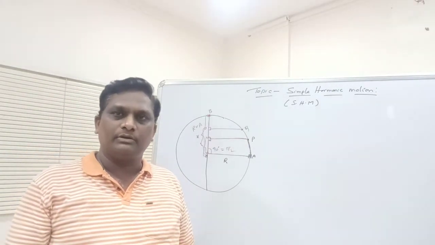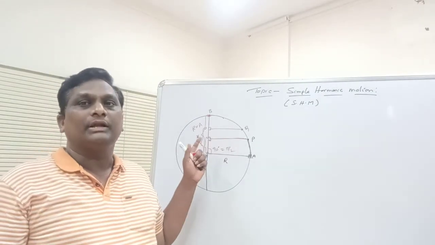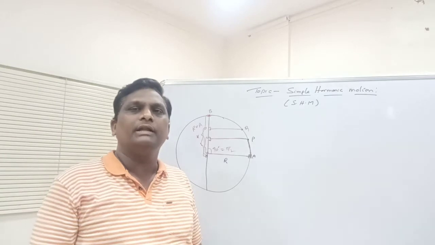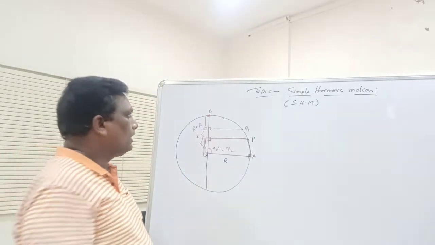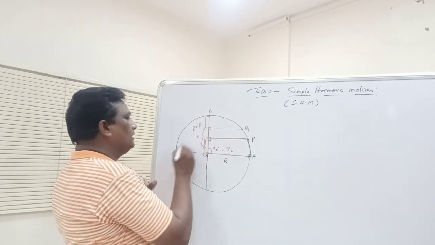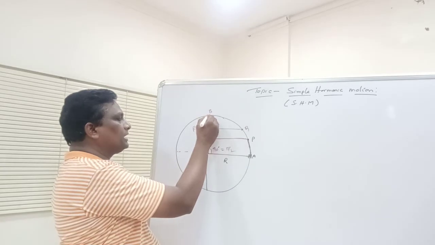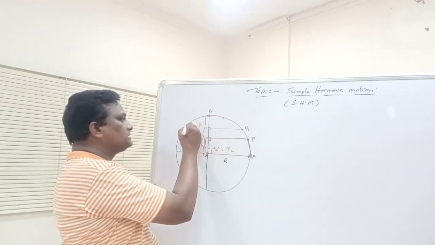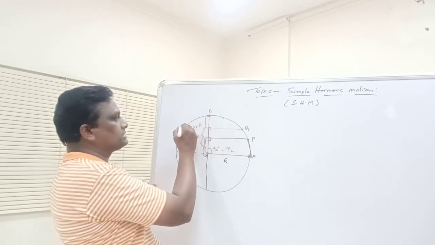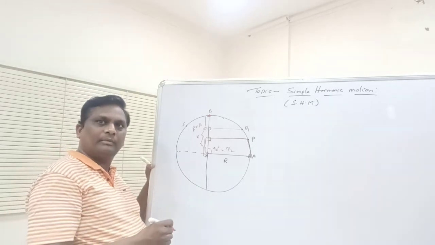So what is the maximum amplitude of the particle? That is A equal to R, where R is the radius of the circle. Now see, the particle is moving from point B in the anti-clockwise direction. Suppose the particle moves from B to some point S like this. Now what about the foot of the perpendicular?